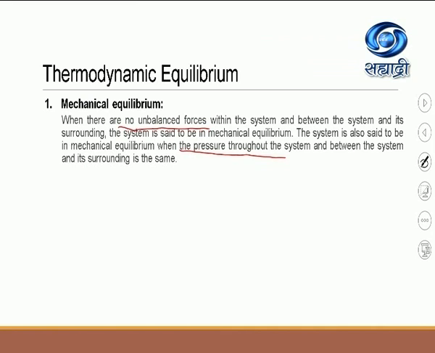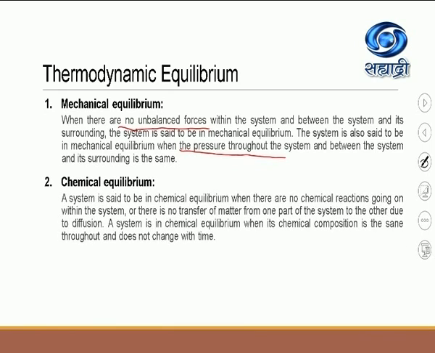So I think you know about the mechanical equilibrium, the first condition of equilibrium of a rigid body you have seen in 11th standard. So this condition is very much similar to what you have learned in 11th standard. The mechanical equilibrium means no unbalanced forces within the system and between the system, or pressure throughout the system remains the same. Okay.